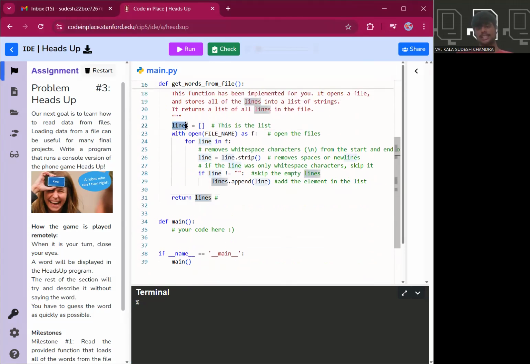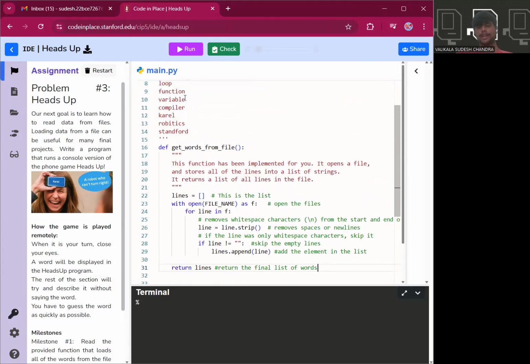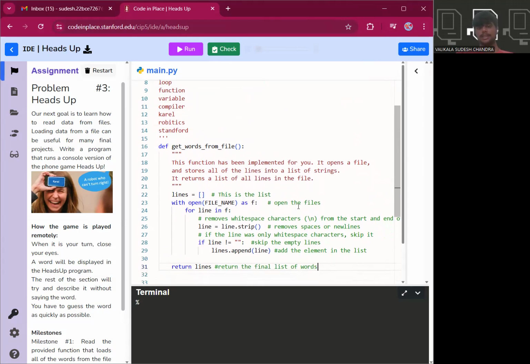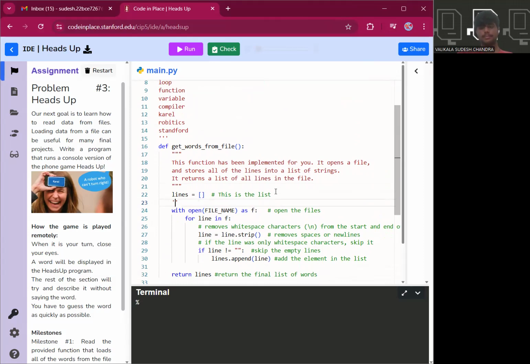What is the list? That is, lines is the list that we return, the final list of the words. So if we are given something like this, if the text contains these words, then the list might contain something similar to this. That is loop. One minute. We will have loop inside the quotes. We have function. We have variable inside the quotes itself, because every time the strings are placed inside quotes.